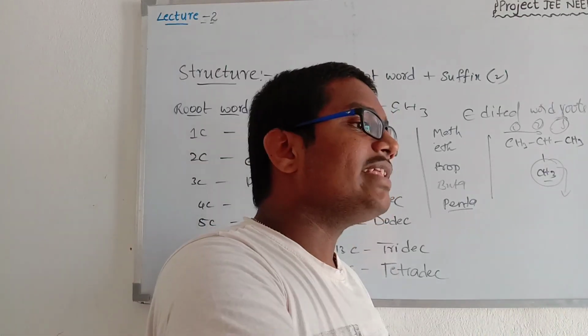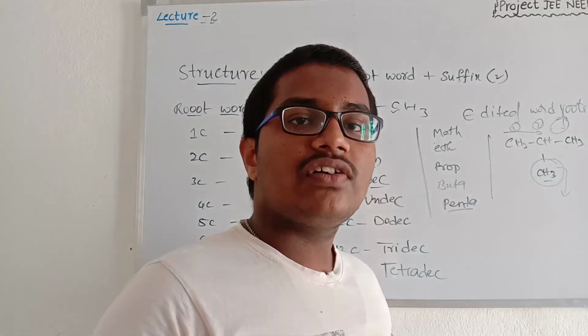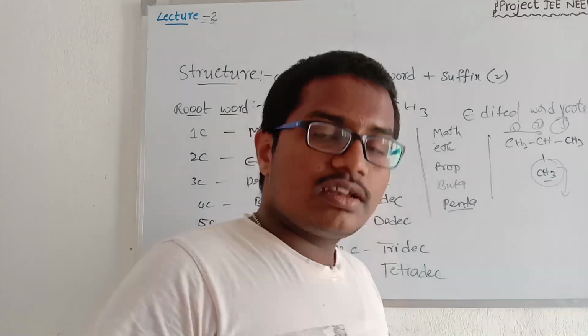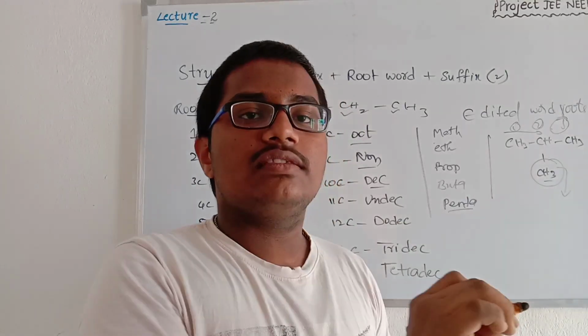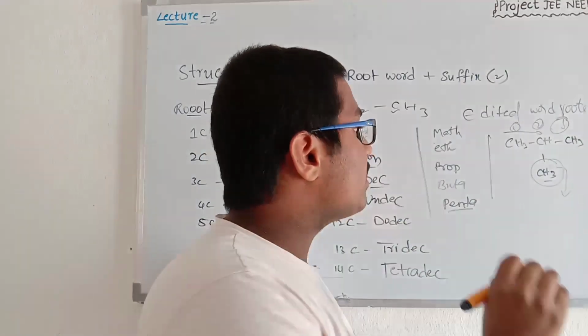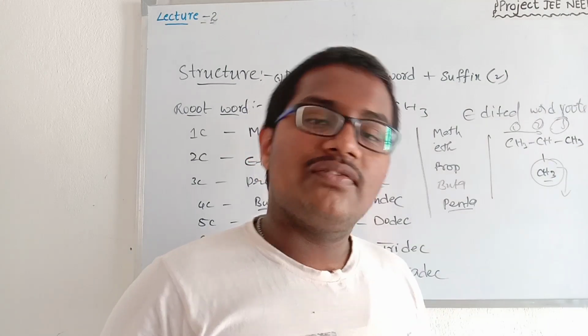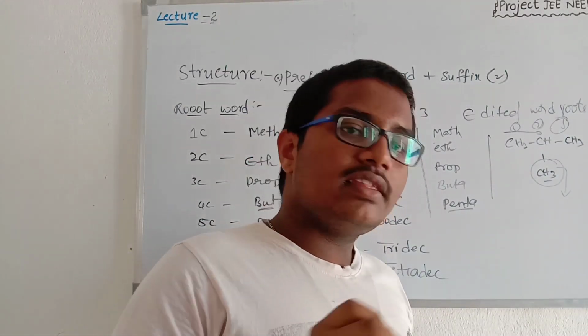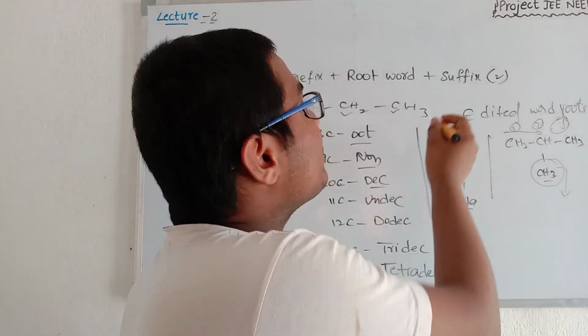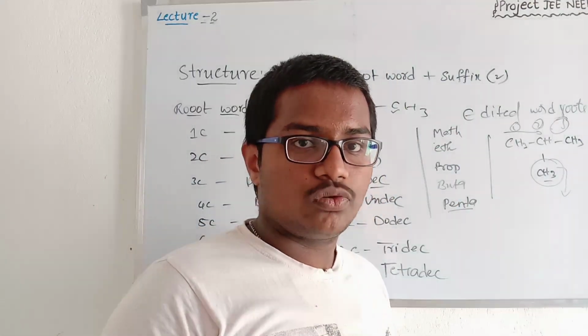Substituents are the remaining groups except the functional groups. Functional groups can also be substituents when they are not in the numbering of the longest chain. If they are present along with the carbons of the longest chain, then they are taken as suffix, they are treated as functional groups.